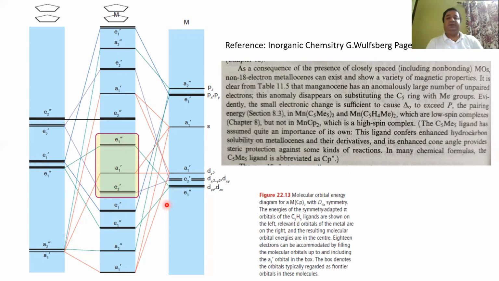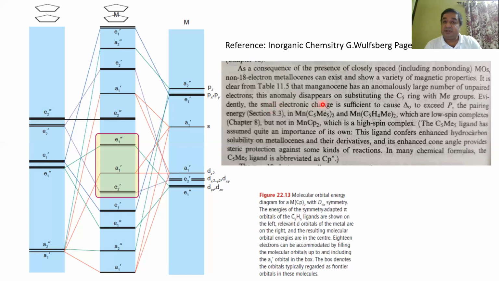Now let us consider something over here. It is saying that manganocene has anomalously large magnetic behavior due to unpaired electrons. So manganocene means MnCp2, which is a high spin complex. For all other metallocenes, it is normally low spin. Now, when will low spin occur in a manganocene type of complex?